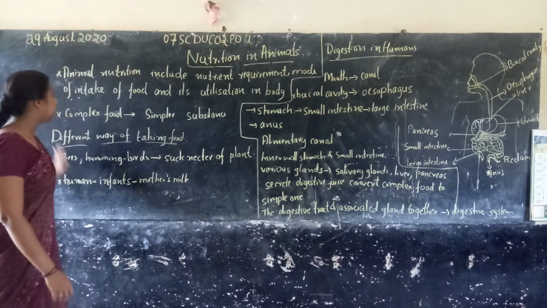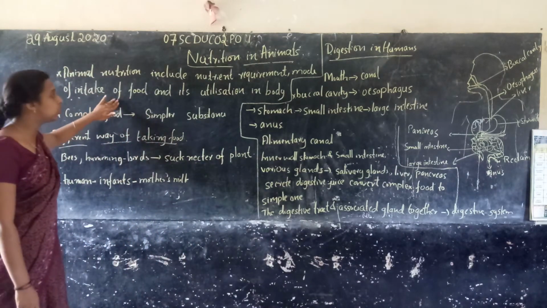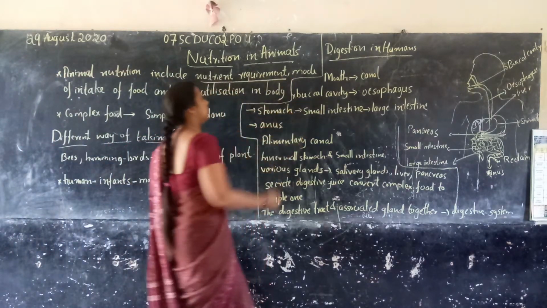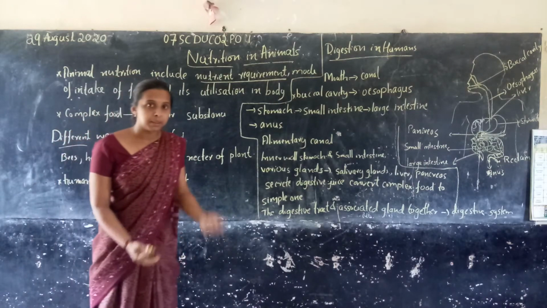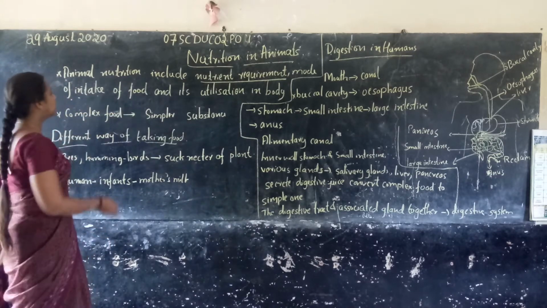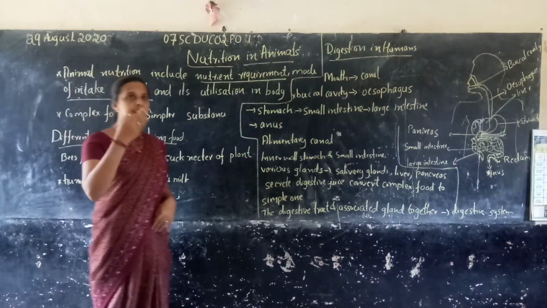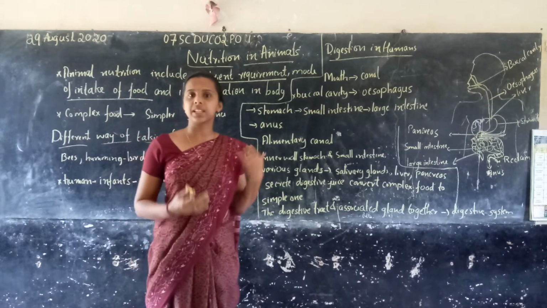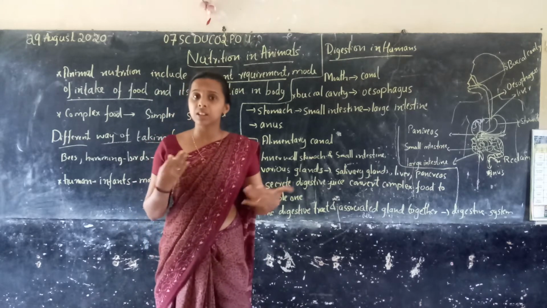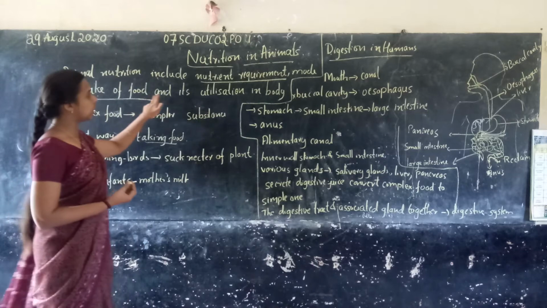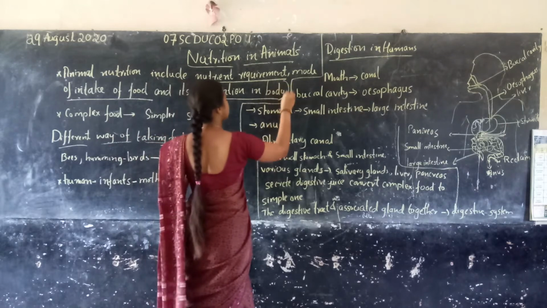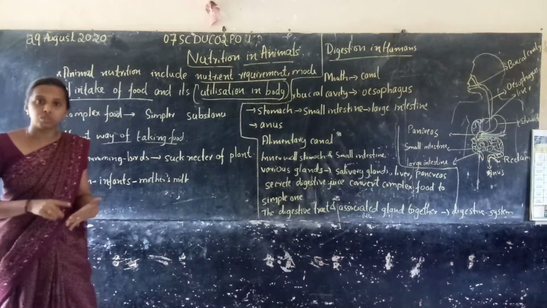What does animal nutrition include? It includes nutrient requirement. They require nutrients. Where do they get them? They get them from plants. Then the mode of intake of food. How do they take in food? Some animals take it through the mouth, some take it with their tongues. They use several modes. And then utilization in the body: how they digest, what procedures are included for digesting food.